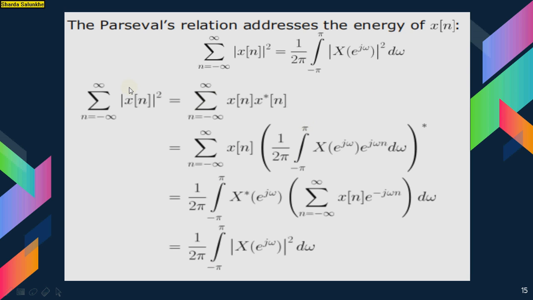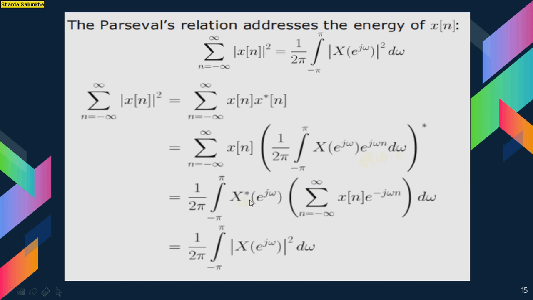So this is the proof of Parseval's relation. The summation of mod of x of n squared is equal to 1 by 2 pi times the integral from minus pi to pi of mod of X of e raised to j omega squared d omega. If you take the left-hand side, you can prove it this way: x of n into the conjugate of x of n, where the conjugate of x of n can be represented as 1 by 2 pi times the integral from minus pi to pi of X of e raised to j omega into e raised to j omega n d omega.